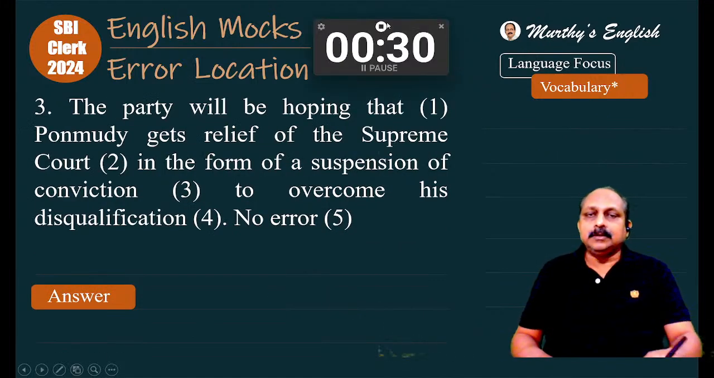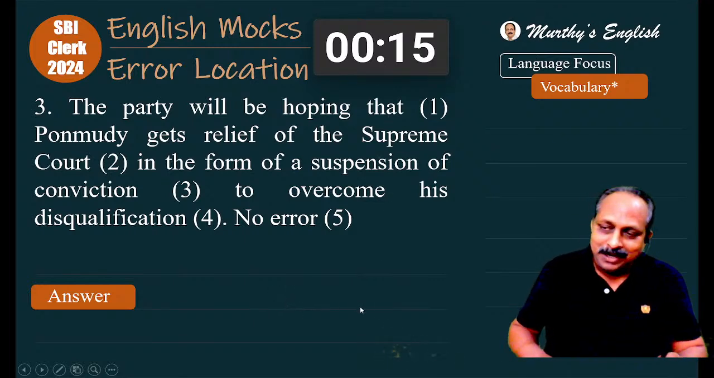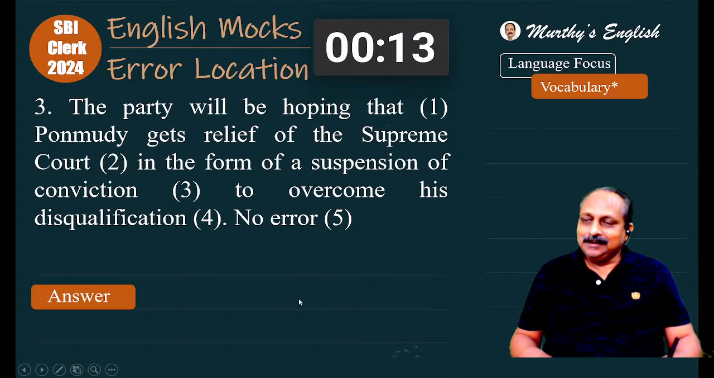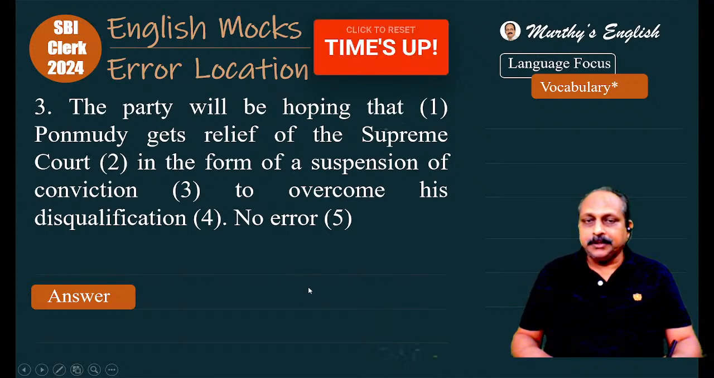Your time starts now. The party will be hoping that Ponmudi gets relief of the Supreme Court in the form of a suspension of conviction to overcome his disqualification. Iconic, prominent, based on what? The definite article before. You should also, very good, Tripura Sundari. The Olympic Committee: when you see the word Olympics, before sports events, we have to use the definite article the. That is highly appreciable.